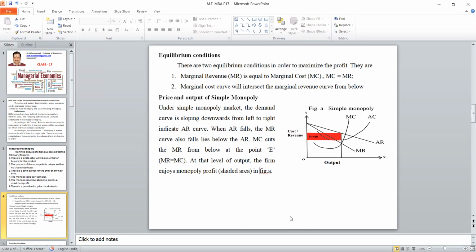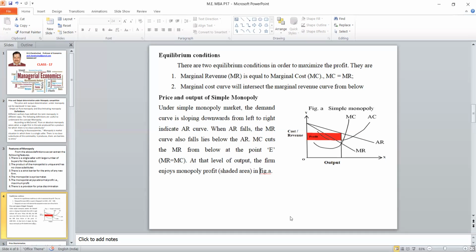The second one is the MC cuts MR from below. That is the condition, so you have to draw the MC curve accordingly. Then at that particular point where MC equals MR, you draw one perpendicular line that will touch AR. The difference between AR and AC, you have to shade it. That is called the profit position. This is called the monopoly profit position.